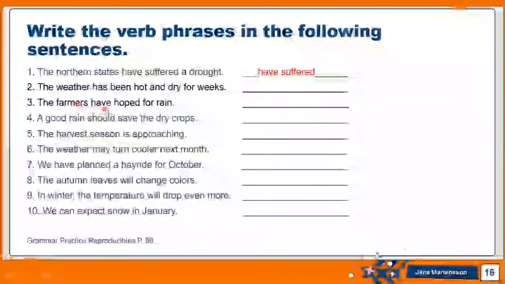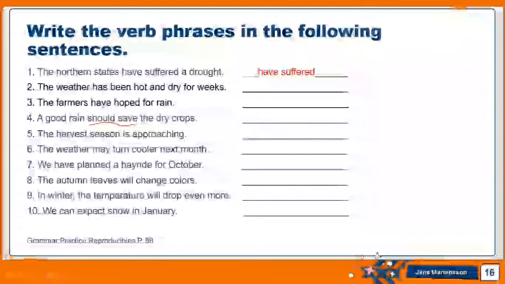The farmers have hoped for rain. Have hoped is the verb phrase. A good rain should save the dry crops. Should save is the verb phrase.